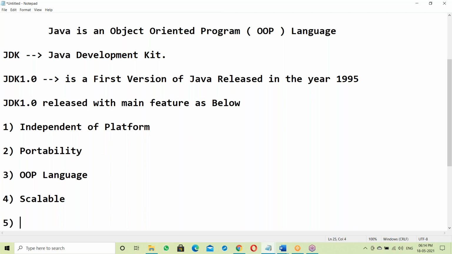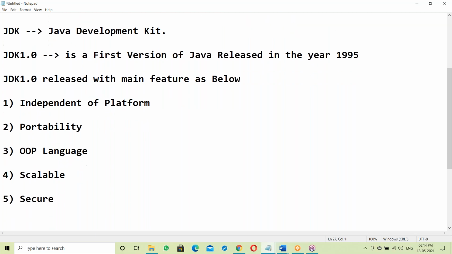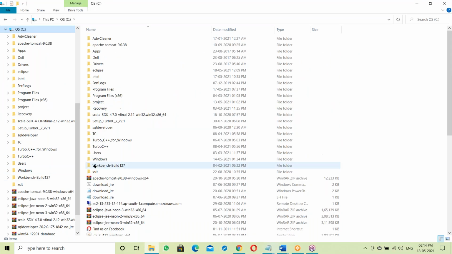Okay. Next, security here. Java applications are secure applications. So what is security here? Security means providing security for our local resources. Local resources means your local file system, your personal data. Suppose the C drive, suppose some D drive with some personal data.